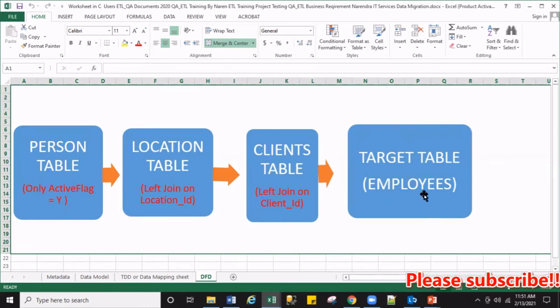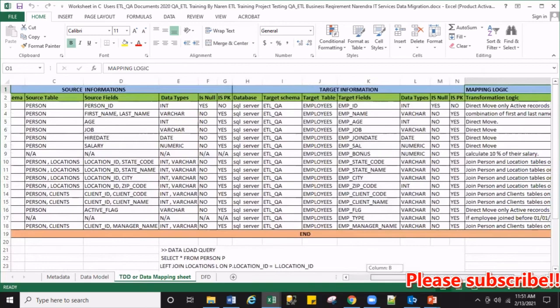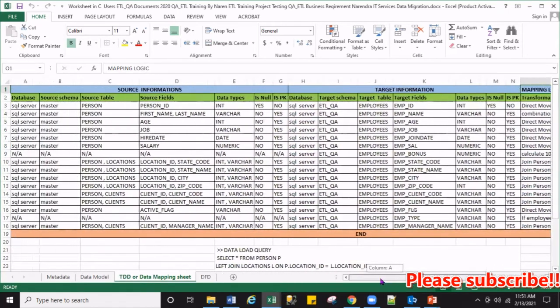All right, now how are you going to move it? That is the biggest thing here, the TDD, which is called the data mapping sheet. Here, let's see: source information, target information, and mapping information are the three main topics that we need to understand. This is very important, this is what you need in order to test. So source information, what do we have here? We have SQL Server, the master schema, and the source tables: the person table, client table, and location table.